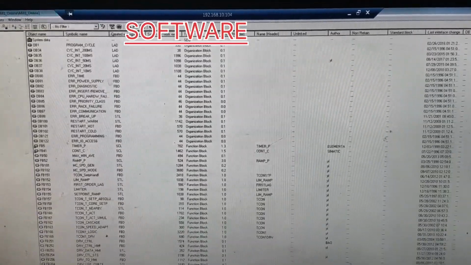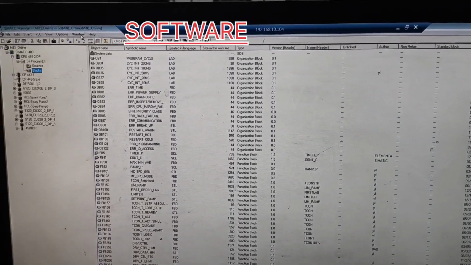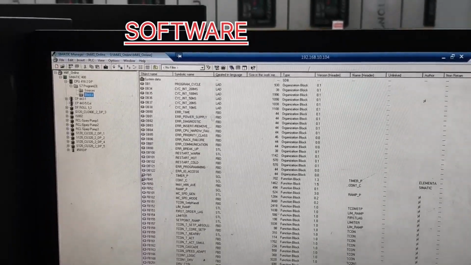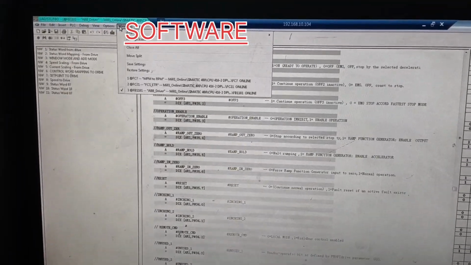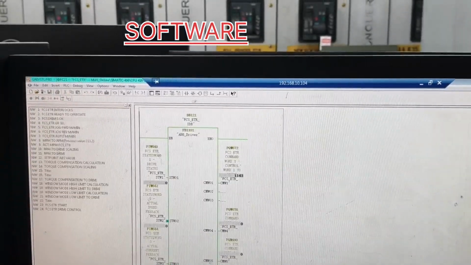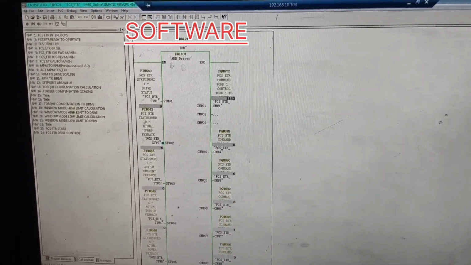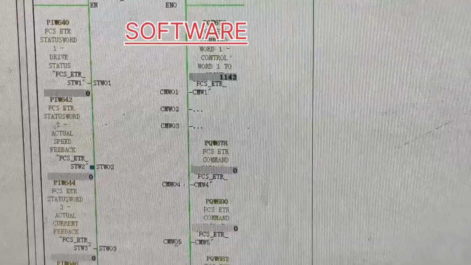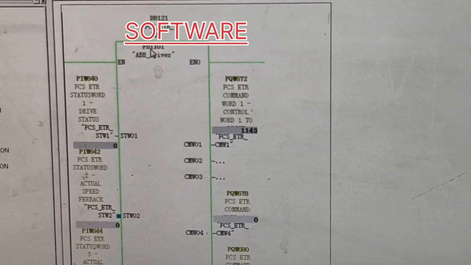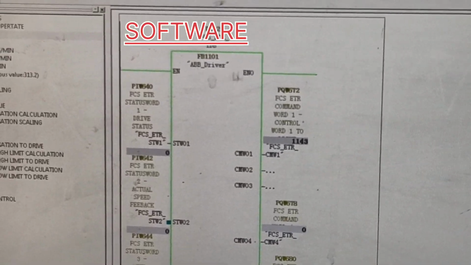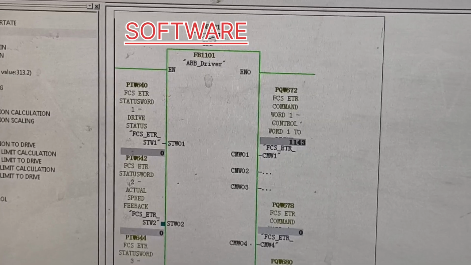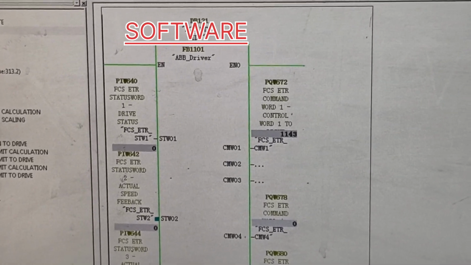Now friends, I will tell you in which blocks. Now this is our particular drive which I will tell you. This is our library block for controlling this one, FB1101, ABB driver. This is our library which has been mapped.